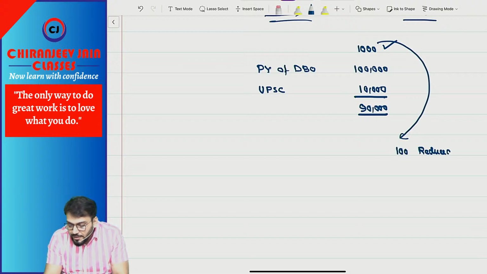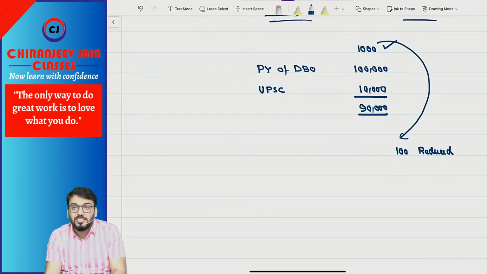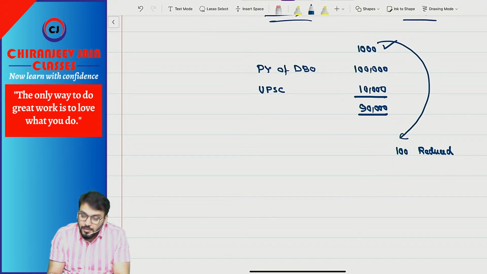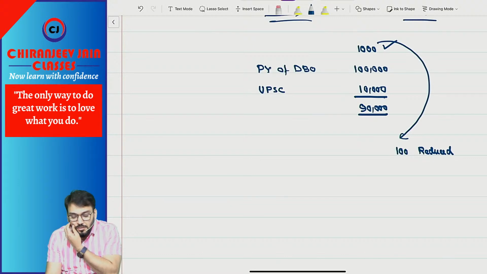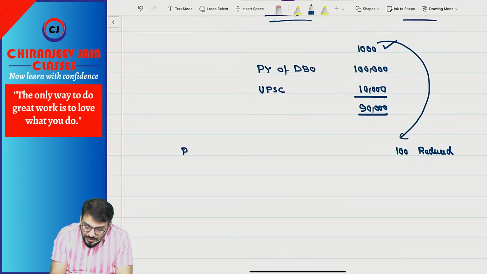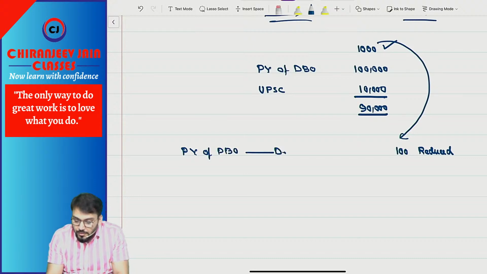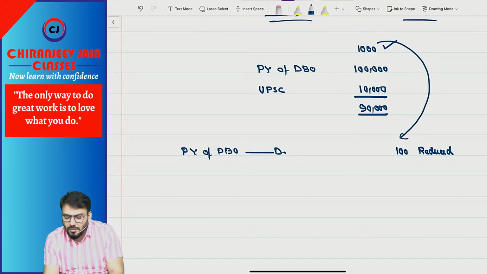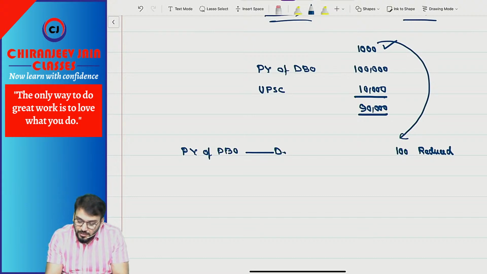Now they will say that out of these 1000 employees, 100 employees are reduced. So you should proportionally decrease your present value of DBO. Are you getting what I am saying? So what journal entry do you pass? Present value of DBO will decrease by what amount? The present value of DBO will be reduced by 10,000 proportionately.